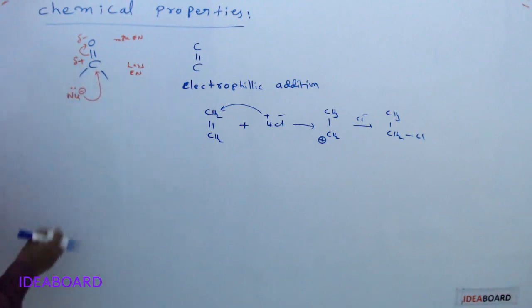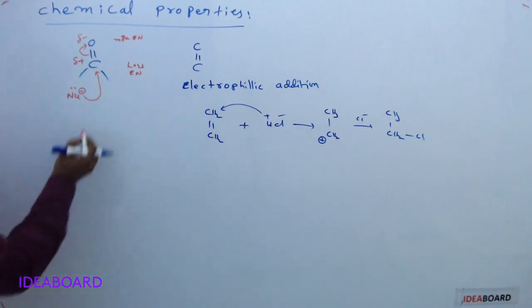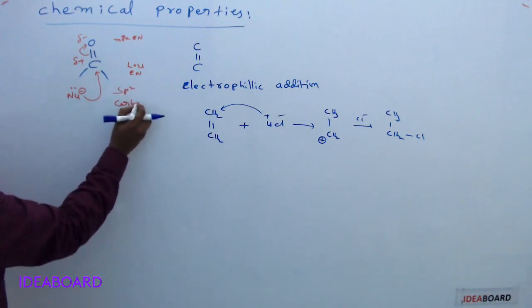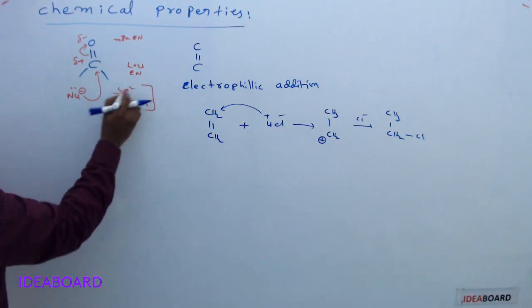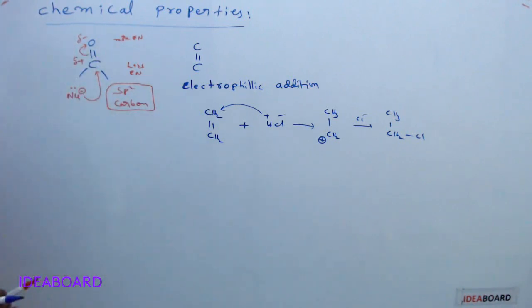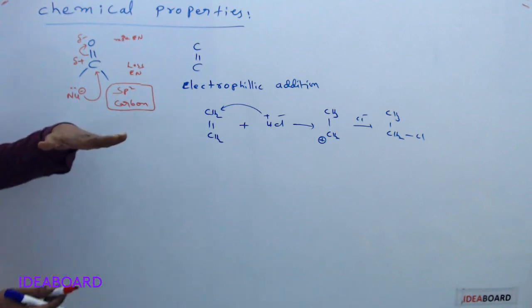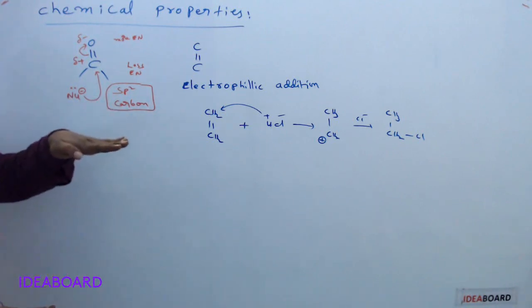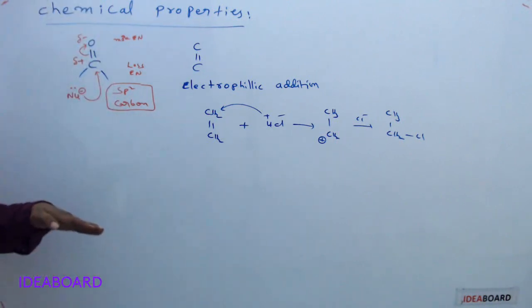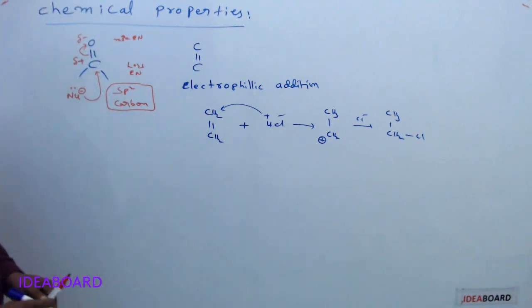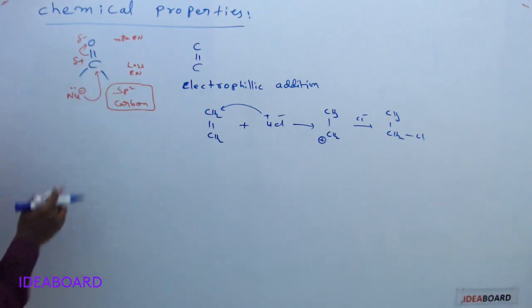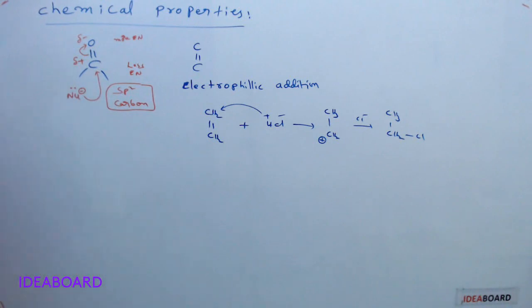A nucleophile can attack the carbon atom easily. Moreover, this is an sp2 carbon. Please remember, this is an sp2 carbon, and sp2 carbon means planar carbon. Planar means it is like this, a plane. It can be attacked from the front side or from the back side. So a planar carbon atom is present.